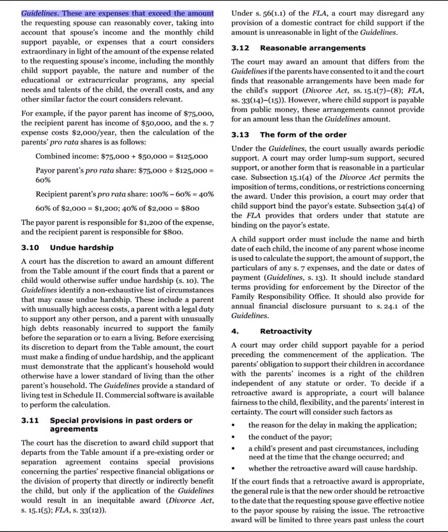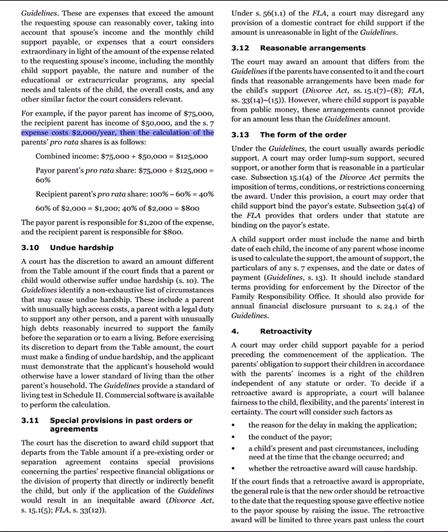These are expenses that exceed the amount the requesting spouse can reasonably cover, taking into account that spouse's income and the monthly child support payable, or expenses that a court considers extraordinary in light of the amount of the expense related to the requesting spouse's income, including the monthly child support payable, the nature and number of the educational or extracurricular programs, any special needs and talents of the child, the overall costs, and any other similar factor the court considers relevant. For example, if the payer parent has income of $75,000, the recipient parent has income of $50,000, and